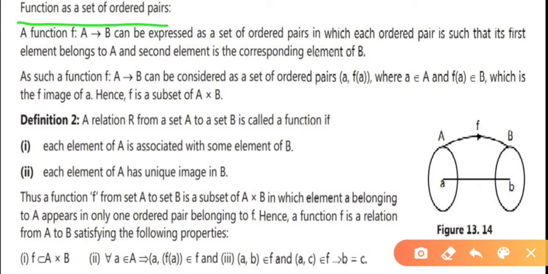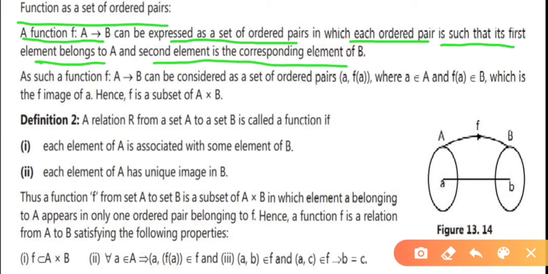A function f from A to B can be expressed as a set of ordered pairs in which each ordered pair is such that its first element belongs to A and its second element is the corresponding element of B. First element belongs to set A and second element belongs to set B.